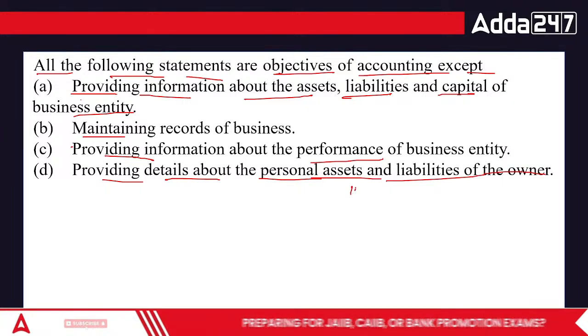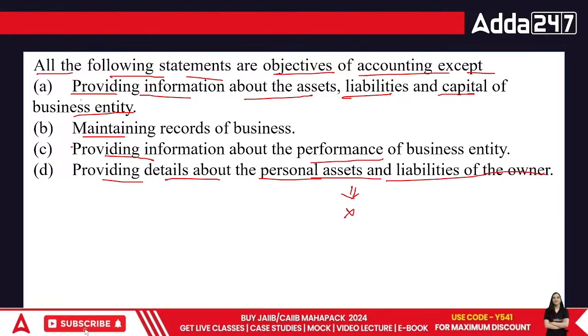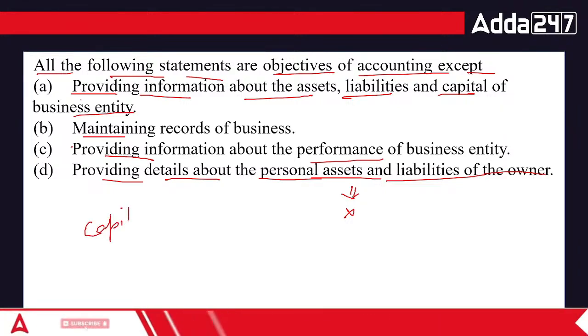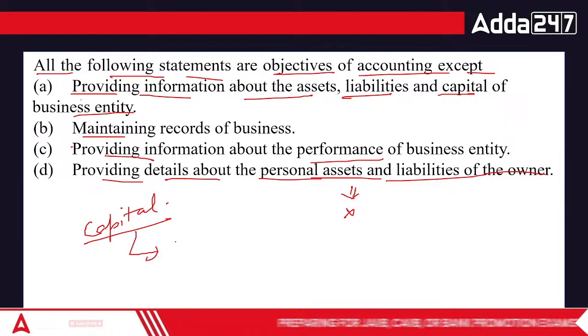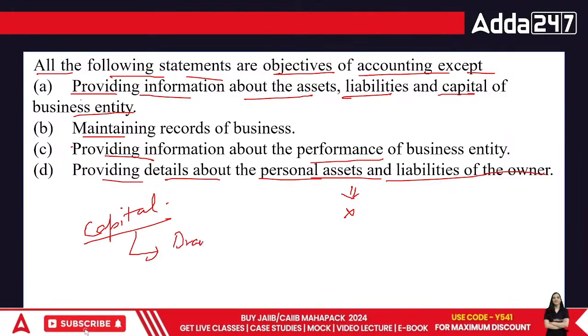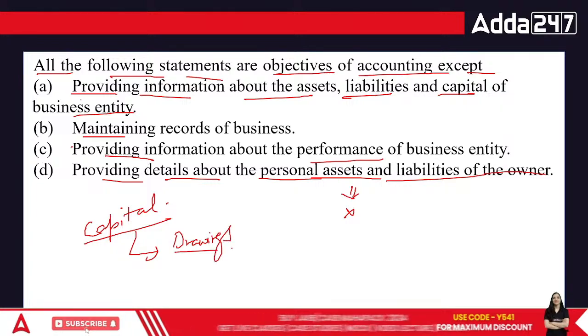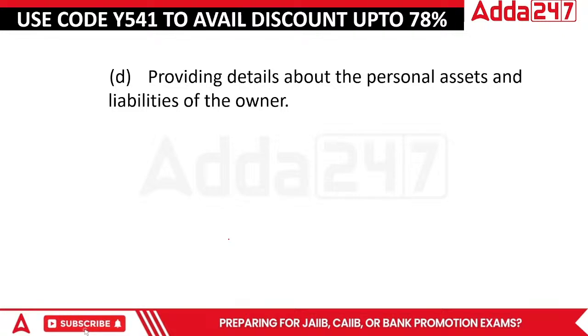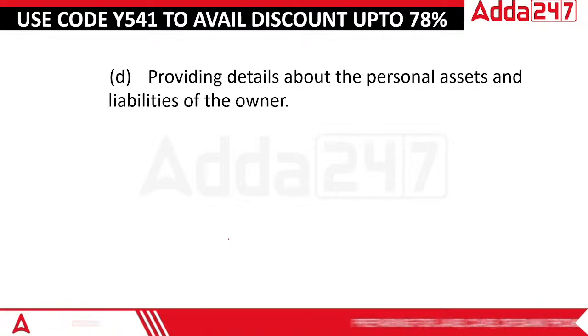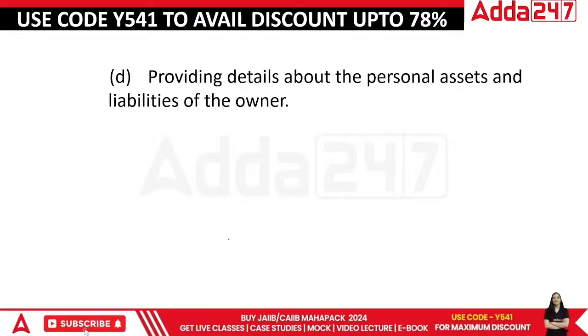Always remember, the personal assets and liabilities of the owner are not written. The portion that they have invested in the business is called capital, and the portion of the money that they have invested, if they take it out, it is called drawings. There is nothing in between. This is not the responsibility of the business to note down. They don't have to.